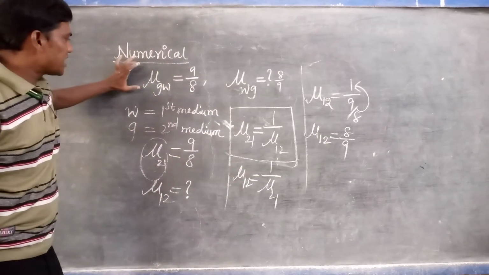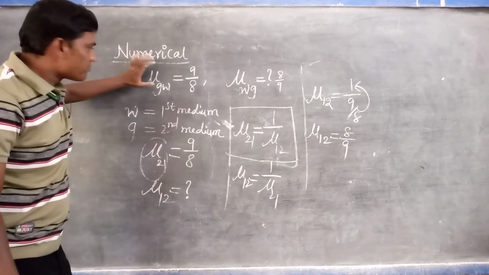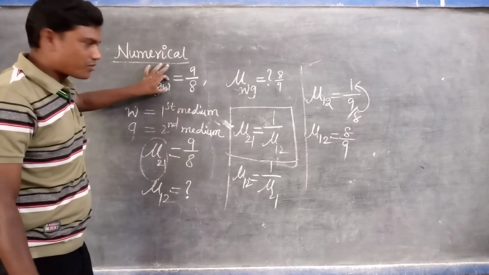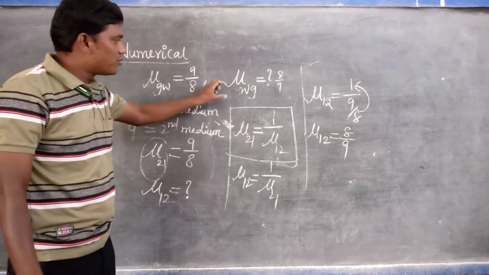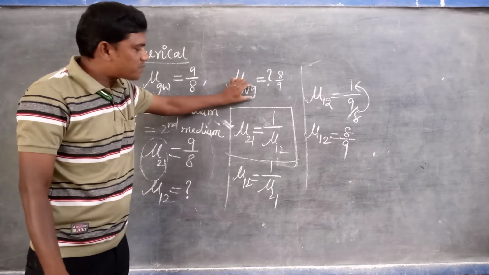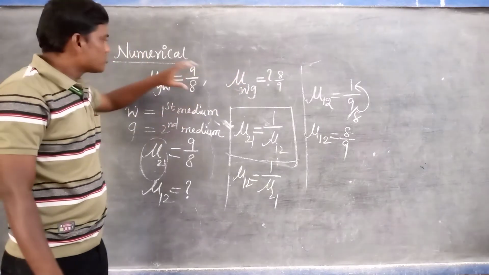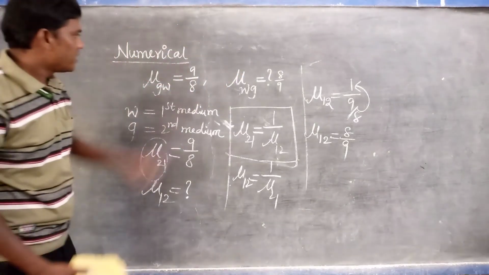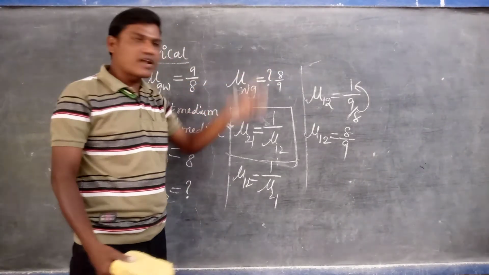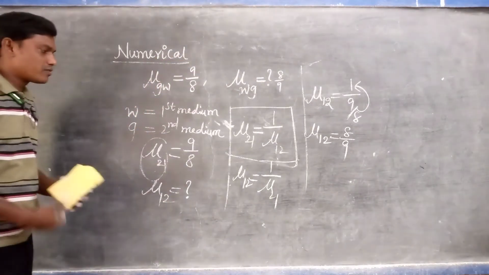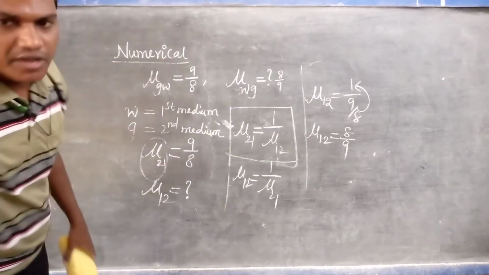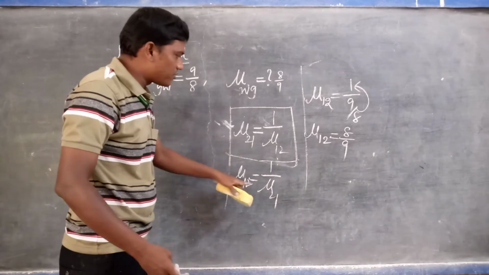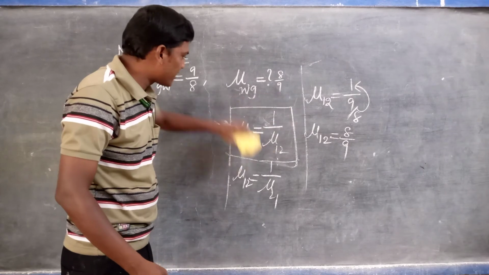During relative refractive index numericals, if the refractive index of the glass with respect to the water is 9/8, then the refractive index of the water with respect to the glass, or any medium, is found this way. Whatever the initial value given, the reciprocal is the other one. Simply, here 9/8, here 8/9. That is the reciprocal. But now during the examination, in what way can we solve this? This is noted for you, but I am explaining this way for your understanding only.